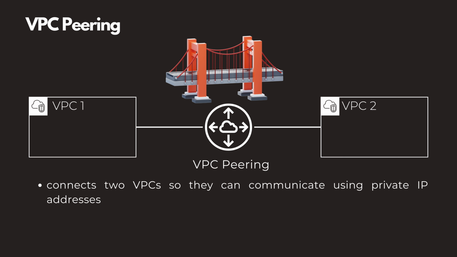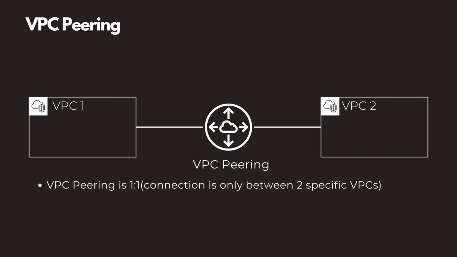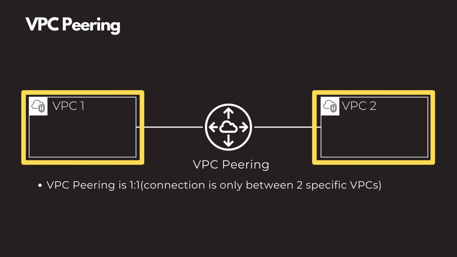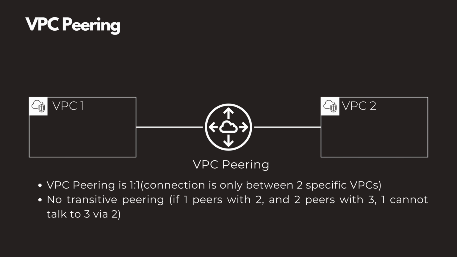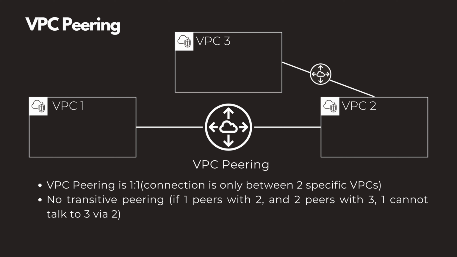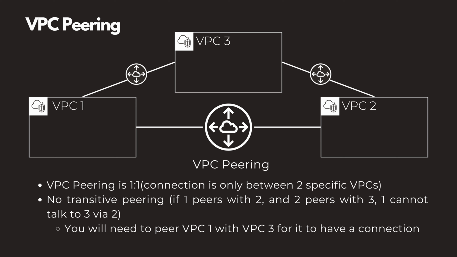Things to note for VPC peering. VPC peering is one-to-one. Connection is only between two specific VPCs. And there is no transitive peering. For example, if VPC1 peers with VPC2 and VPC2 peers with VPC3, VPC1 cannot talk to VPC3 via VPC2. You will need to peer VPC1 with VPC3 for it to have a connection.